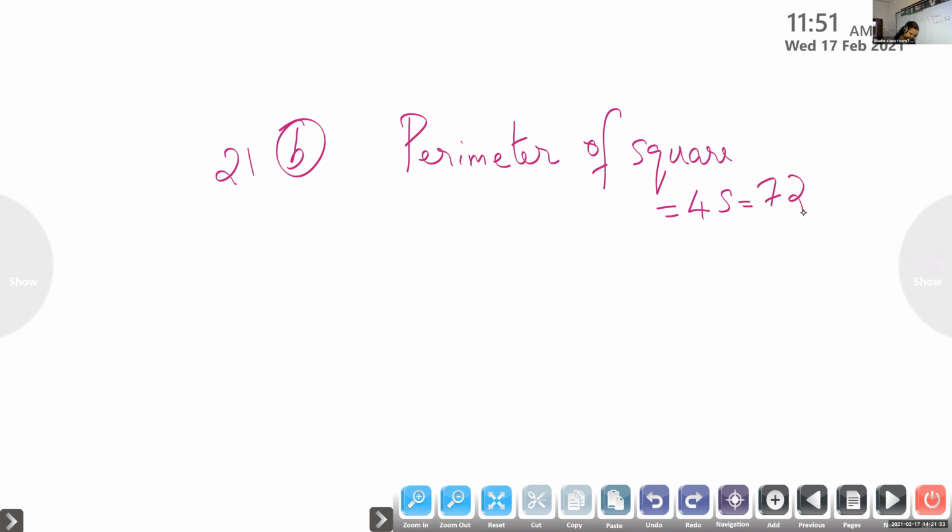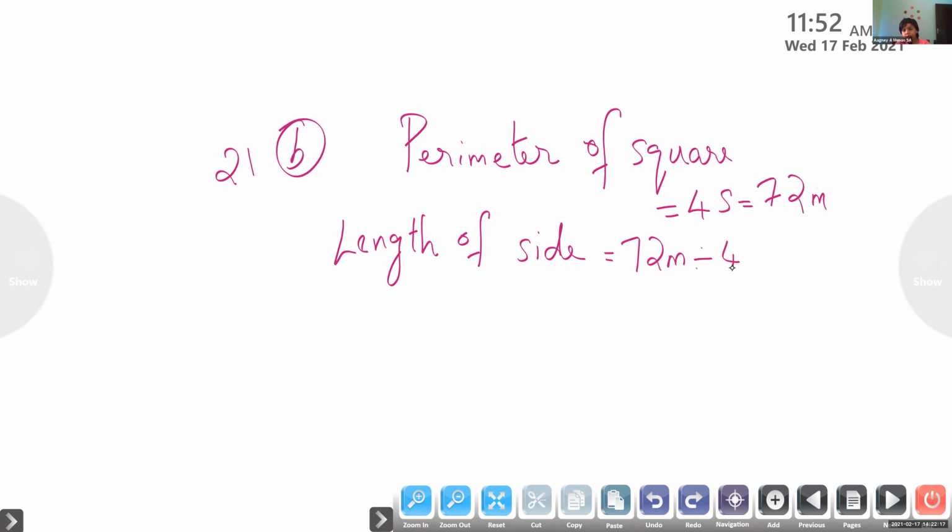21B. Same like this, perimeter of square. After doing, only check the answer from the board. Perimeter of square is given, that is equal to 4s, that is equal to 72, also given in meter, 72 meter. So length of one side. I hope all are doing alone. Length of side is equal to, what do we have to do? 72 meter divided by 4.